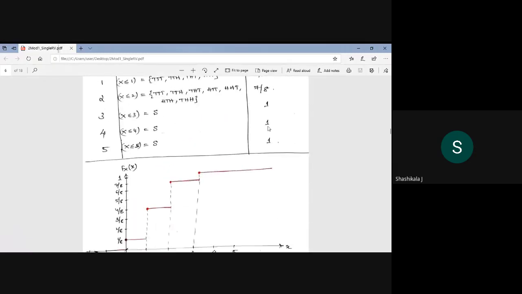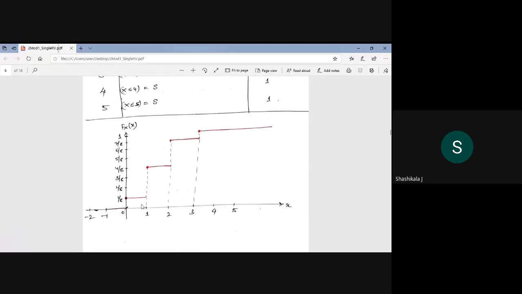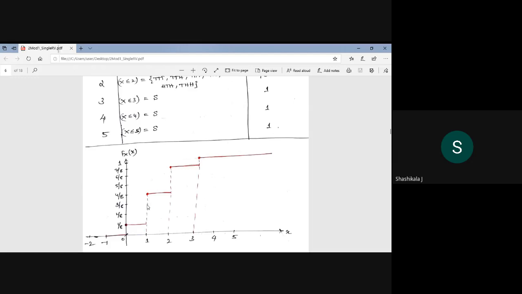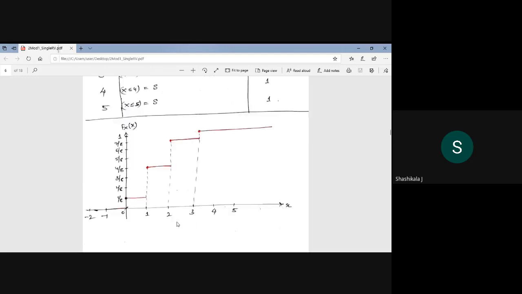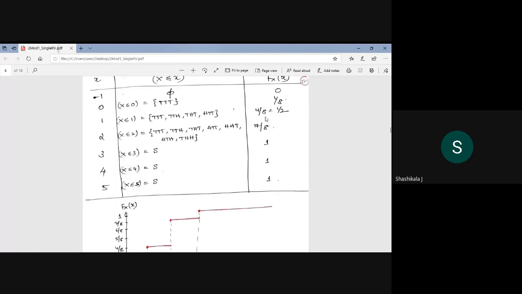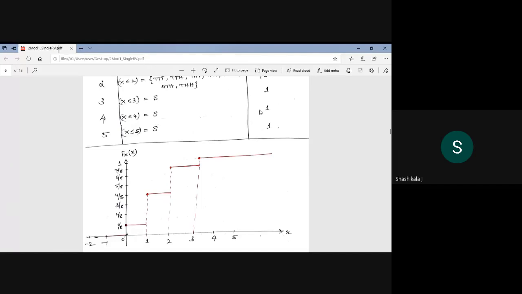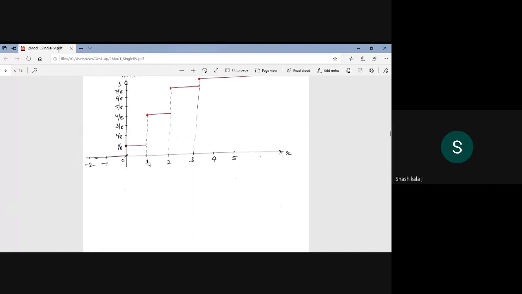If I write, if it is 0, that is 1 by 8. If x is less than 0, it is 1 by 8, and x less than or equal to 1, it is 1 by 2. It is like this. I am writing, that is 4 by 8, 7 by 8, and after that x less than or equal to 3, it is always 1, because the sample space is there. So now can you tell me what is the probability of 1 here by looking at this graph?